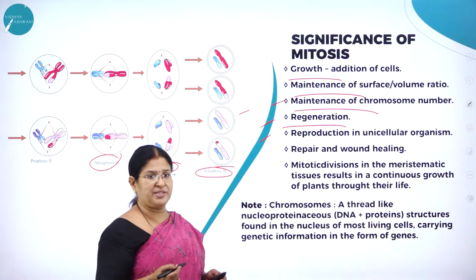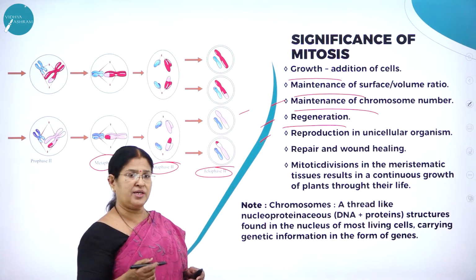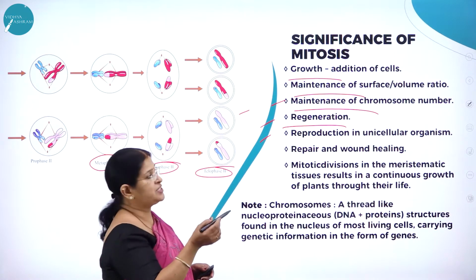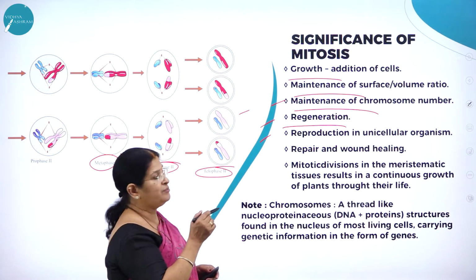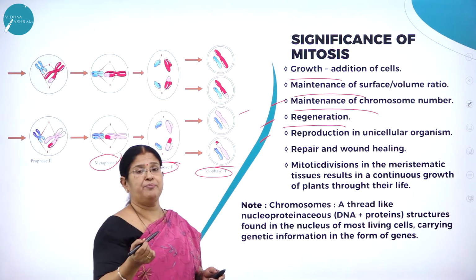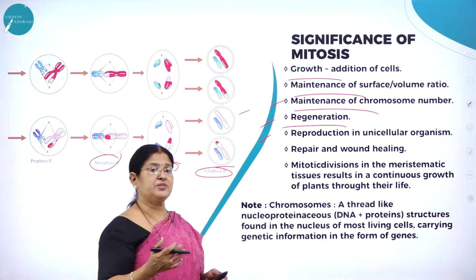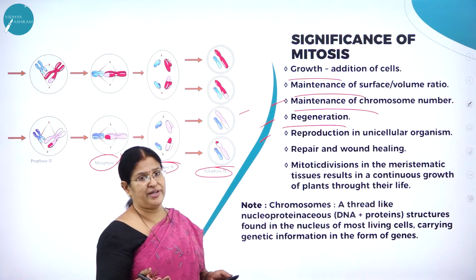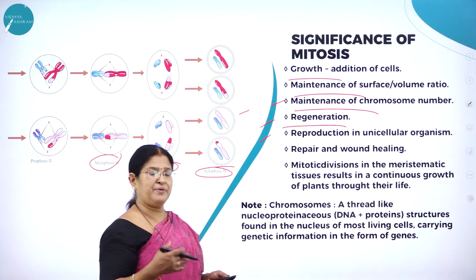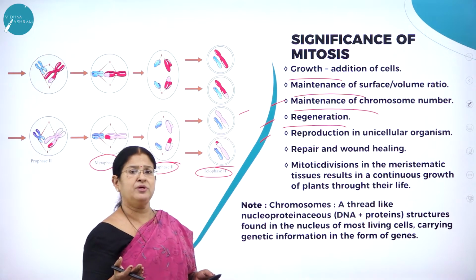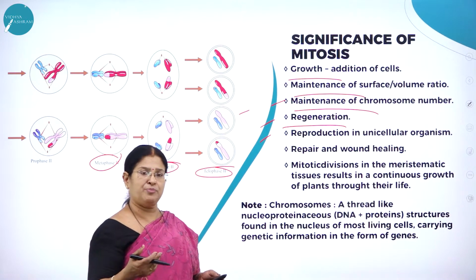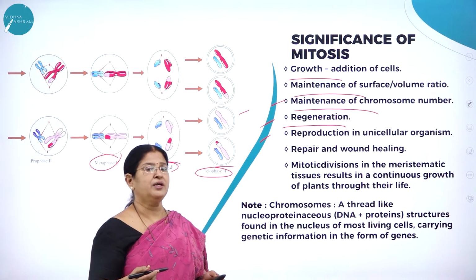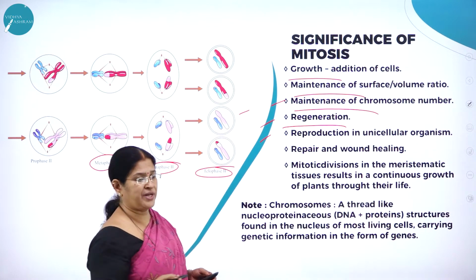As we know, mitosis takes place in the somatic cells or the body cells. So the significance of mitosis: growth, addition of cells, maintenance of surface to volume ratio, maintenance of chromosome number. Yes, very important. The chromosome number for a particular species is constant. It does not change. For example, if it has 23 pairs in human beings, it is always 23 pairs. And we know what will happen if there is a change in the chromosome number, which may lead to anomalies or syndromes or abnormalities, right? So regeneration: there is always a wear and tear process happening, and for the regeneration of new cells, mitosis is very important.